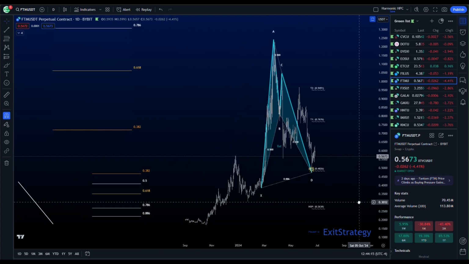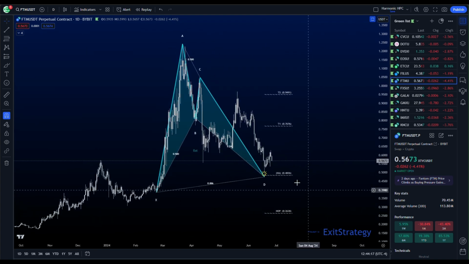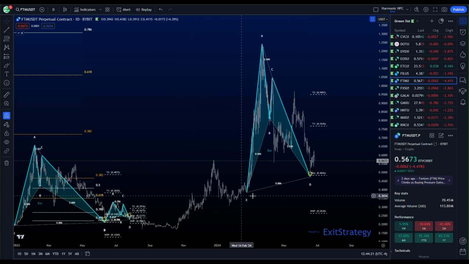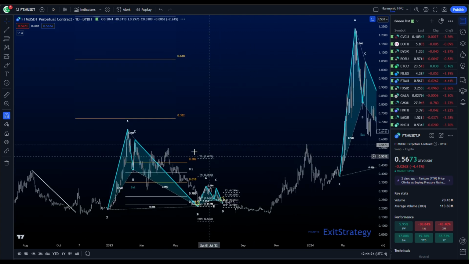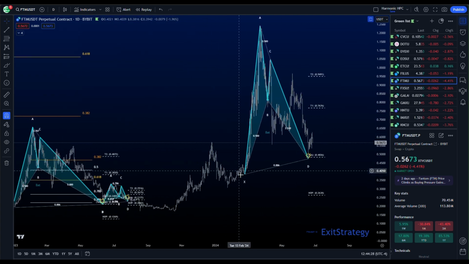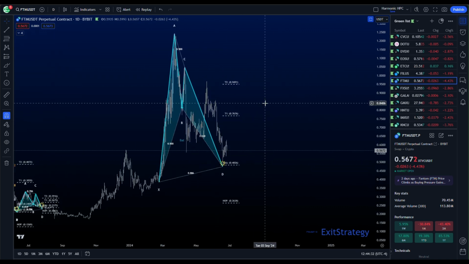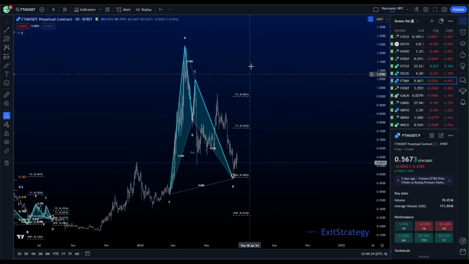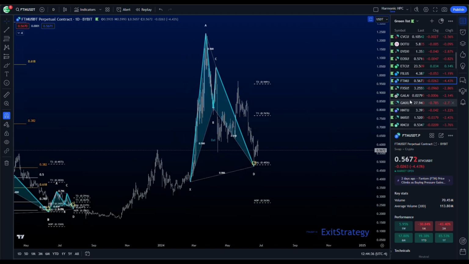FTM, Phantom. Phantom has a daily bat pattern. Again, rolled up. We are here. You can see this area of interest is also this area of interest. If this spot can hold, this is a nice higher low, and this could come up into not just these ranges, but continue to expand upon. That's something I'd really like to see.